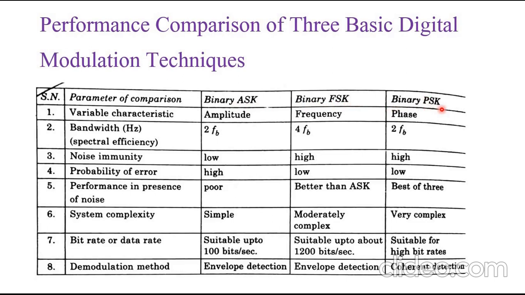So let's see the parameters of comparison of all three digital modulation techniques.